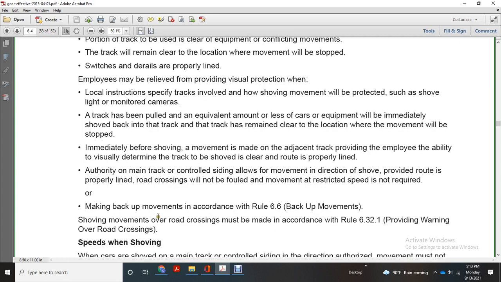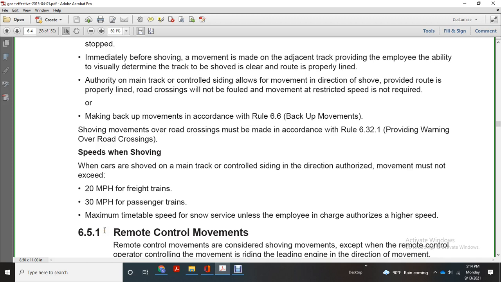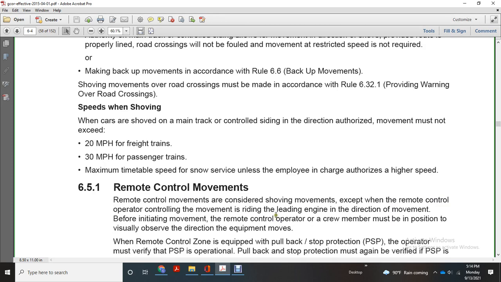Backing up and shoving movements over road crossings must be made in accordance with Rule 6.32.1, providing warning over road crossings. Speeds when shoving: when cars are shoved on a main track or controlled siding in the direction of authorized movement, speed must not exceed 20 miles an hour for freight trains, or the maximum timetable speed for passenger trains, unless the employee in charge of the train authorizes a higher speed.